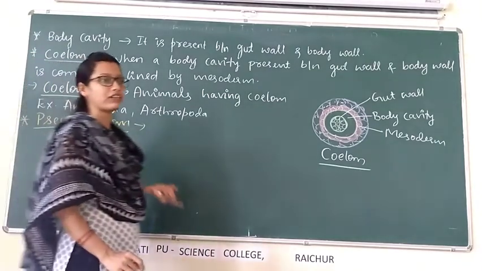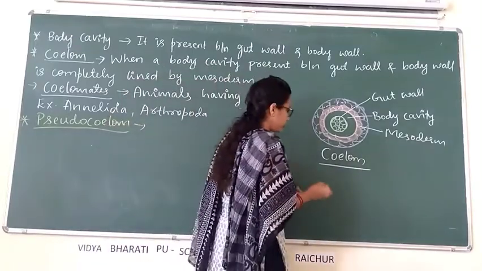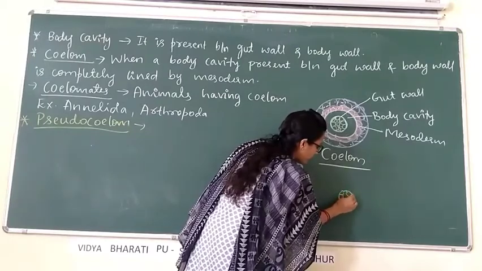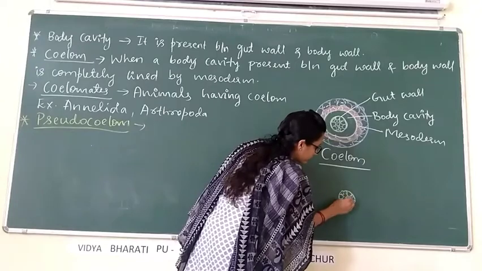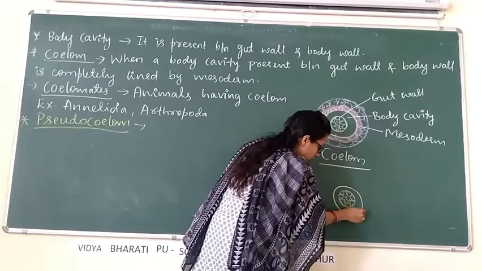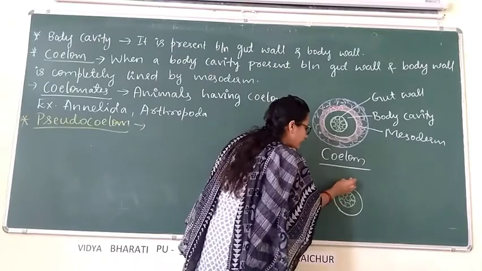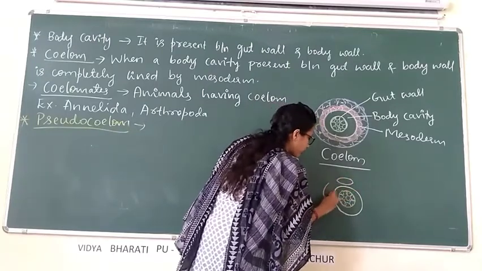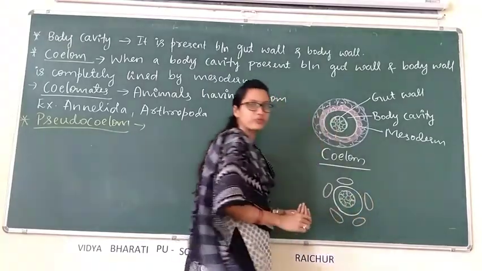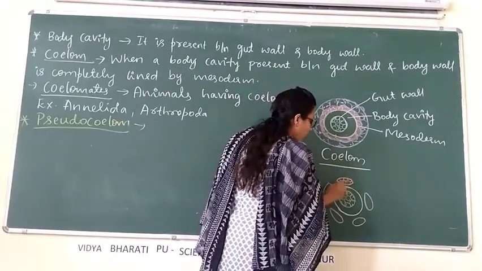Here, body cavity is present, like this. This is the gut wall, and here is the body cavity. But the body cavity is not completely lined by mesoderm. Instead, mesoderm is present as scattered pouches.